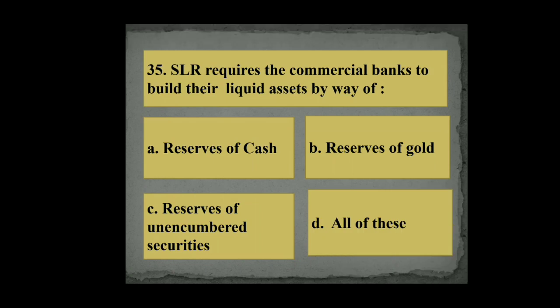Last question. Statutory liquidity ratio requires the commercial banks to build their liquid assets by the way of: A. Reserves of cash, B. Reserves of gold, C. Reserves of unencumbered securities, D. All of these. So its right answer is all of these.